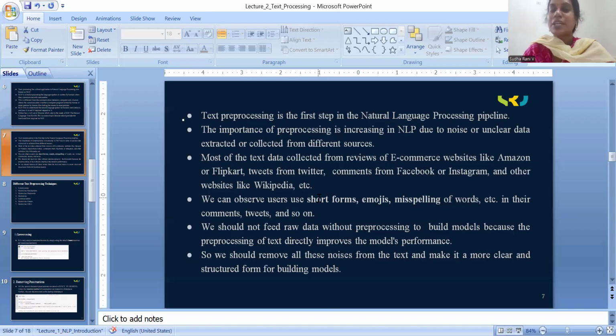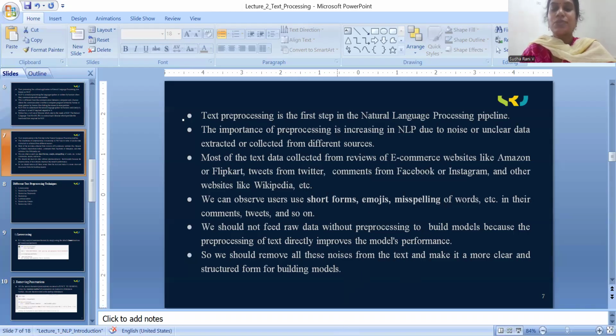We collect a huge amount of data from different sources and filter it. We delete the unnecessary and noisy data and make it very clear. On these sites you can observe users use short forms, emojis, misspellings of words, etc. in their comments, tweets, and so on.